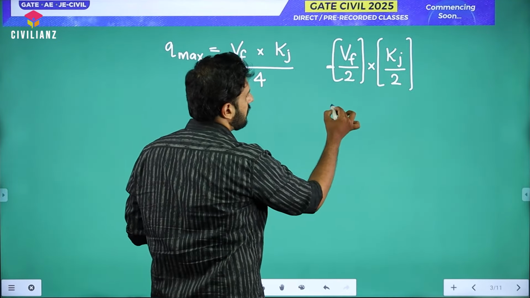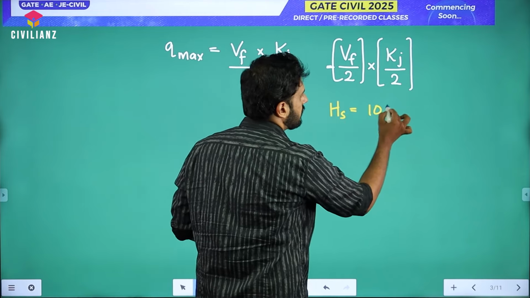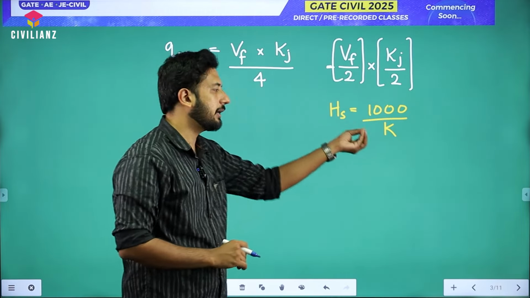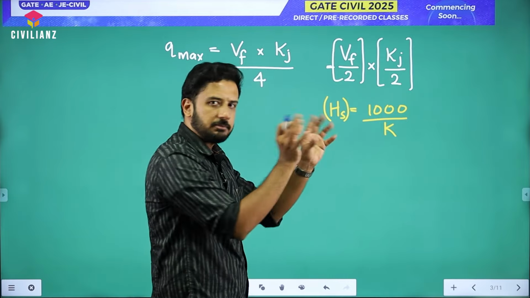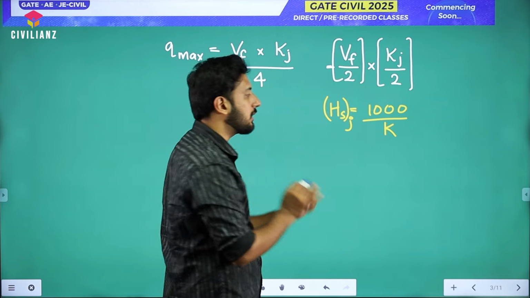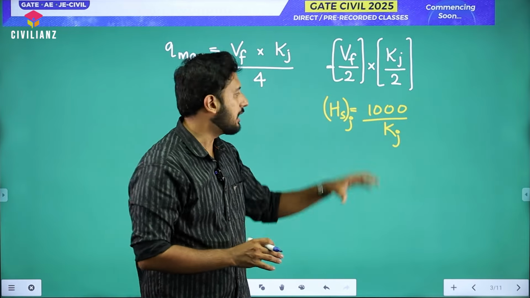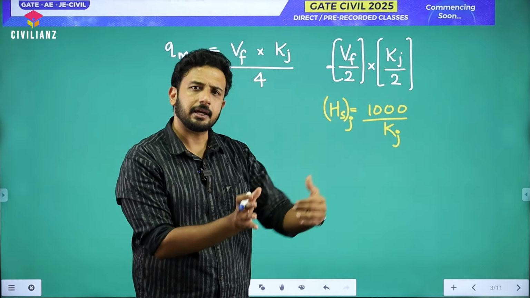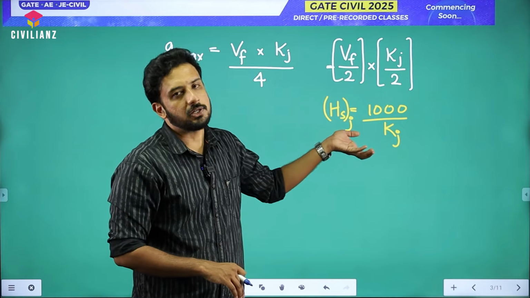How? We know the average space headway Hs, or you can put S, is equal to 1000 divided by K. This is the relationship between space headway and the density, right? Now, if they are telling us the spacing at a traffic jam condition, then the corresponding K value in the equation will also be the density at the traffic jam condition. At a particular time, what is the spacing? Then you will get the corresponding density. Or at a particular time, what is the density? If you substitute in the equation, you are going to get the corresponding space headway.